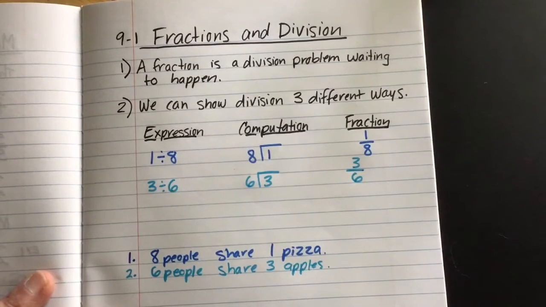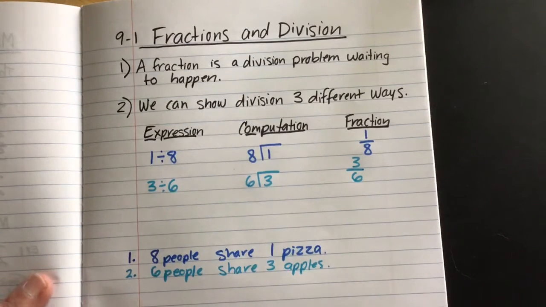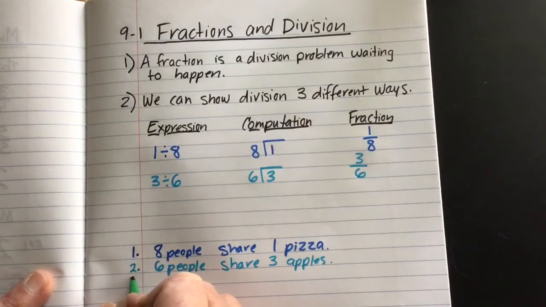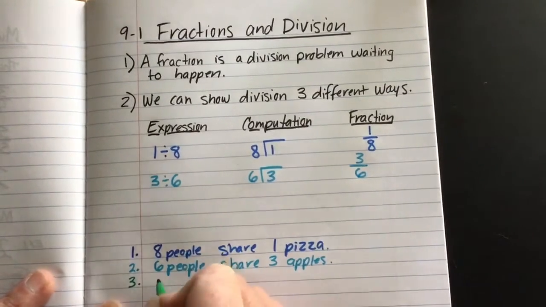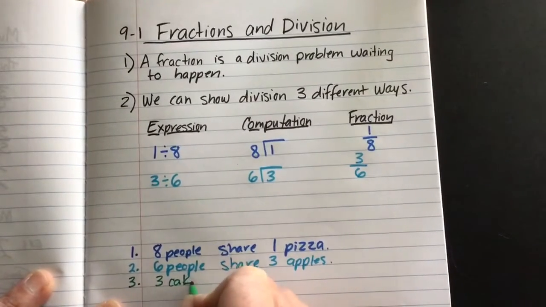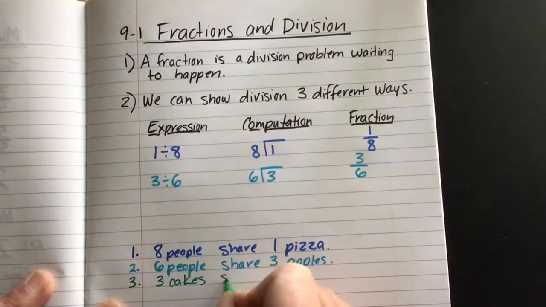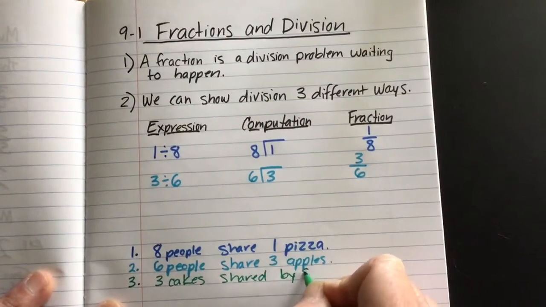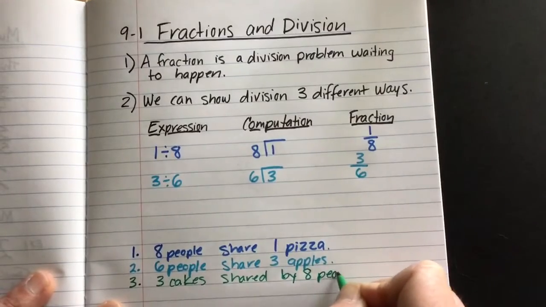Okay, we're going to look at 2 more examples because this time I'm going to show you how the situations can be phrased a little differently. This time, it's phrased like this. Here's number 3. Okay, we have 3 cakes shared by 8 people.